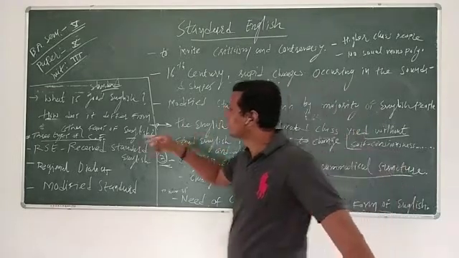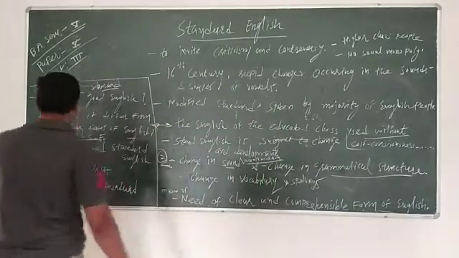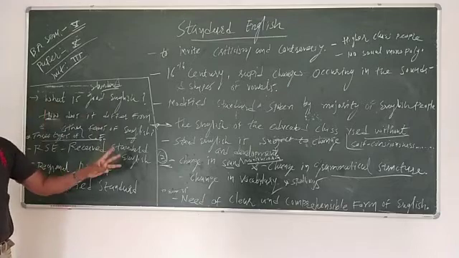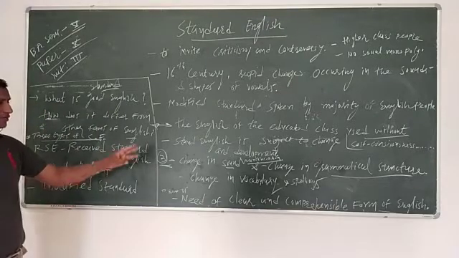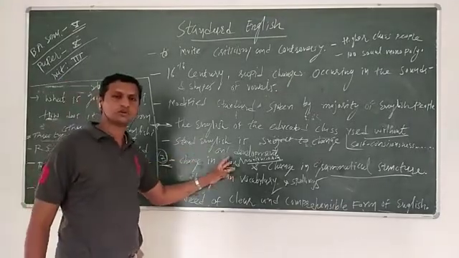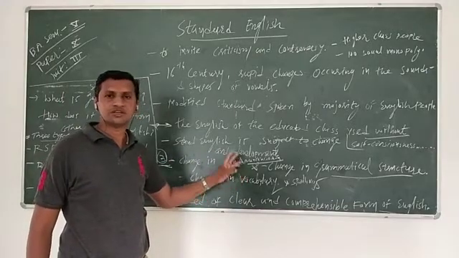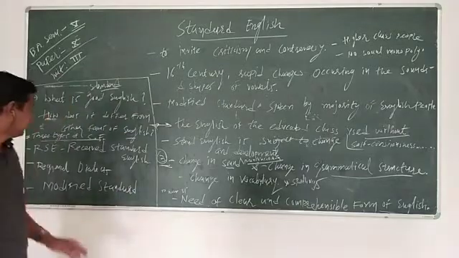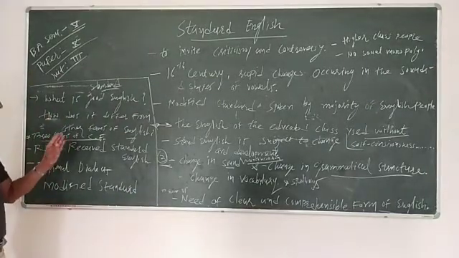Then we can say that there are three types of standard English. These are the requirement of those who want to speak standard English, so he has good command over these three. And there are three types of standard English.